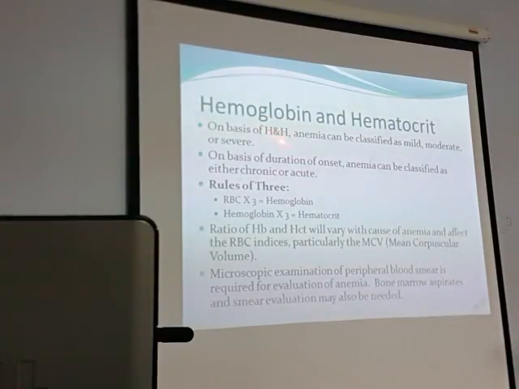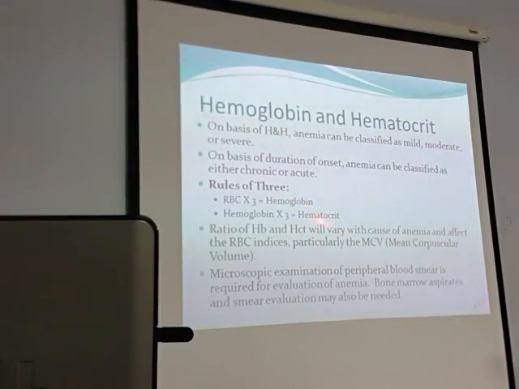On the basis of hemoglobin and hematocrit, anemia can be classified as mild, moderate, or severe. On the basis of duration of onset, anemia can be classified as either chronic or acute. Duration of onset, very simple. Then we can apply the rule of 3. What is the rule of 3?